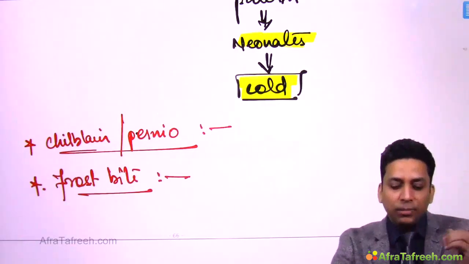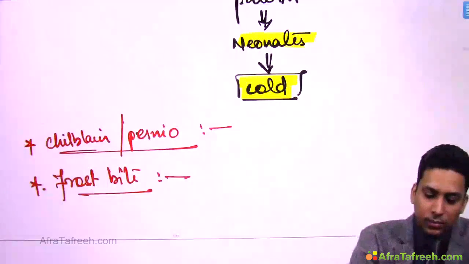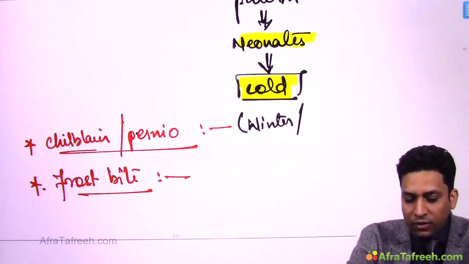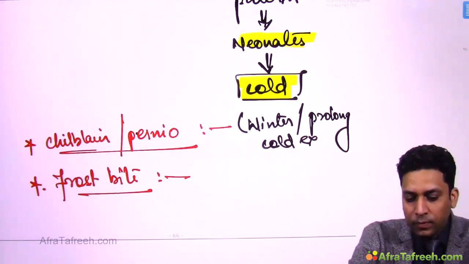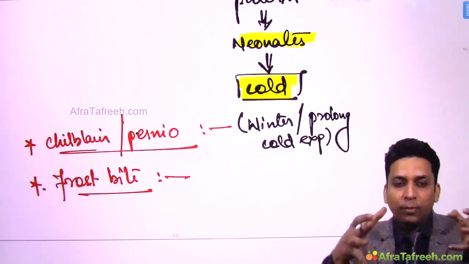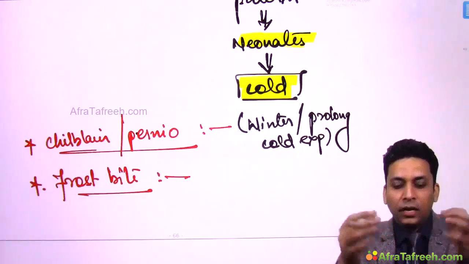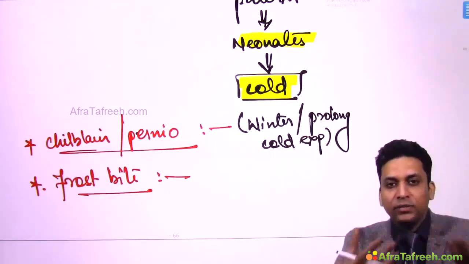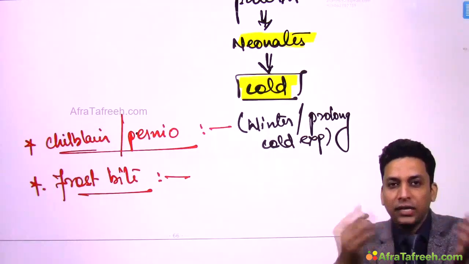So remember, chilblain or perniosis usually develops during winters or after prolonged cold exposure. Like the maids or washers, in winters they keep on washing clothes for a longer period of time and their feet are wet in cold water, so they might develop these lesions of chilblains over their feet.